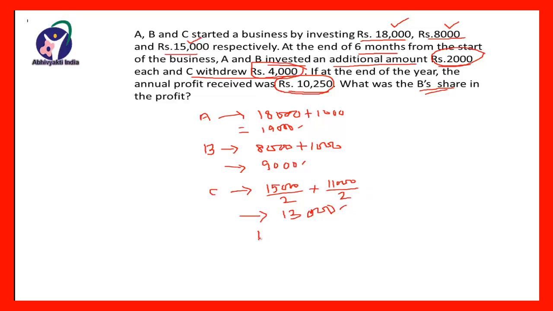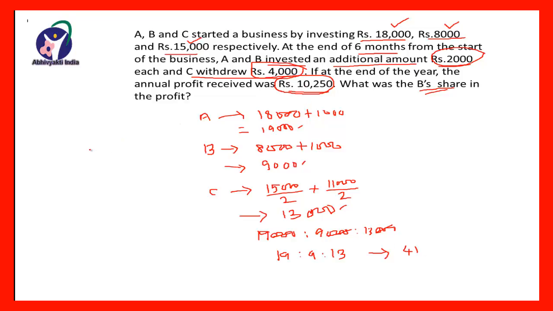Therefore their ratio will be what? 19,000 is to 9,000 is to 13,000. These 3 zeros will get cancelled, and the ratio will be 19 is to 9 is to 13. It means the total parts will be 41: 19 plus 9 plus 13. So total parts are 41.